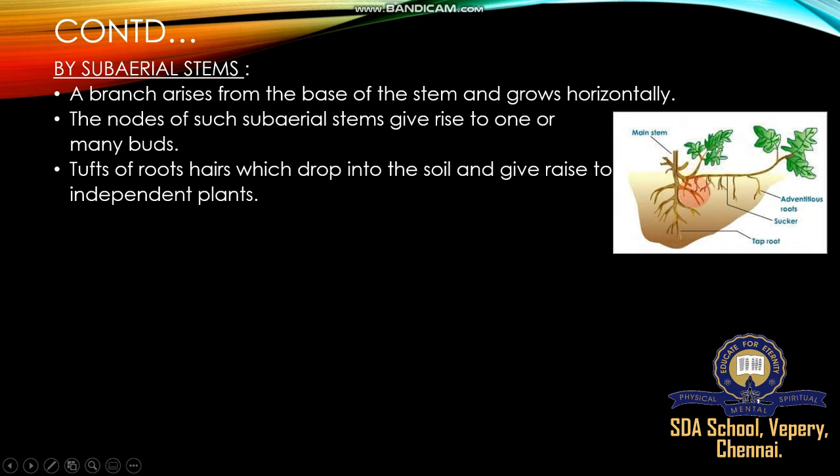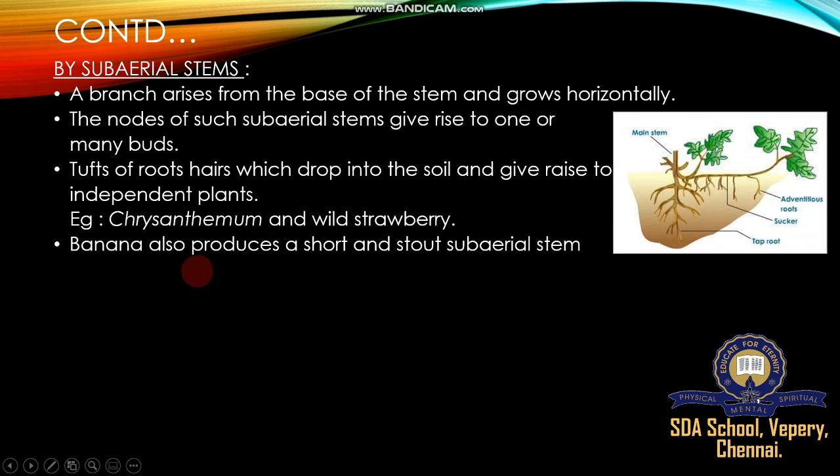Sometimes a drop of soil above that plant stem produces a number of tufts of roots. So this part is supposed to break up, and this part is supposed to break up, and this plant goes to an independent life. Even this part is one type of subaerial stem. Examples are chrysanthemum and wild strawberry, a good example of a subaerial stem.